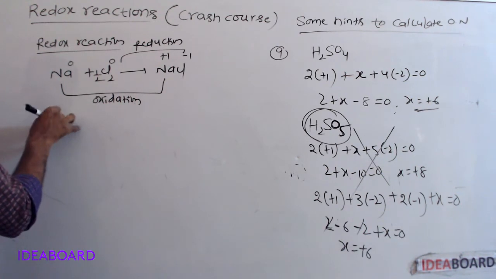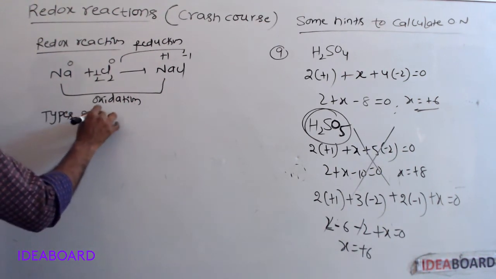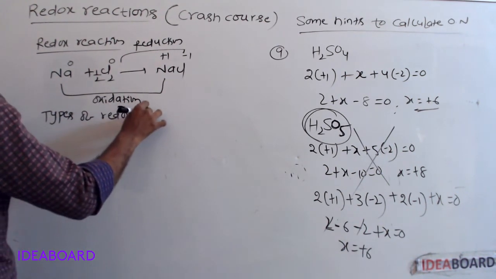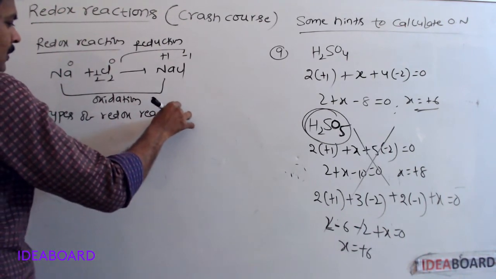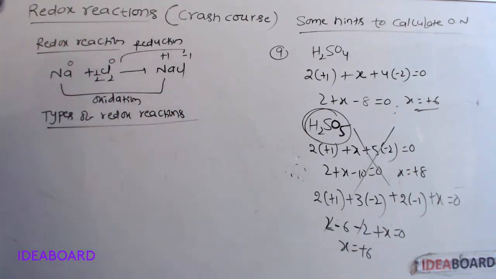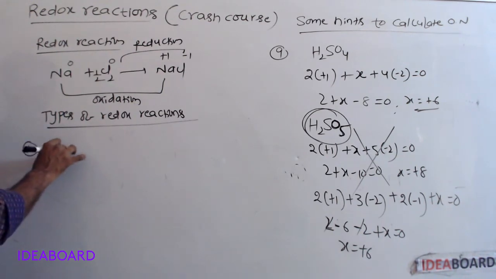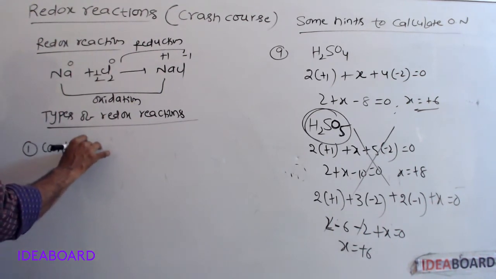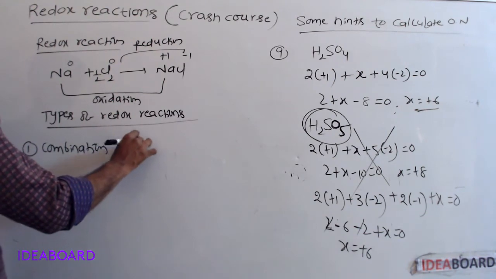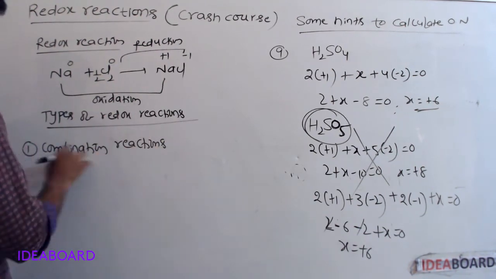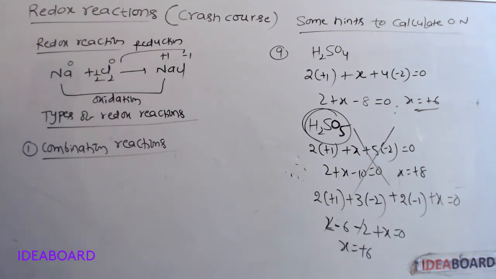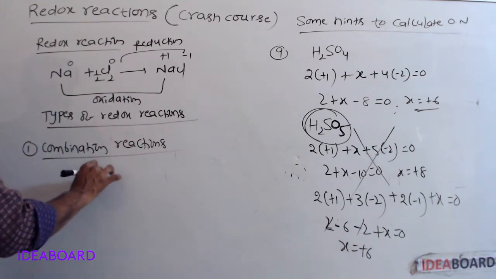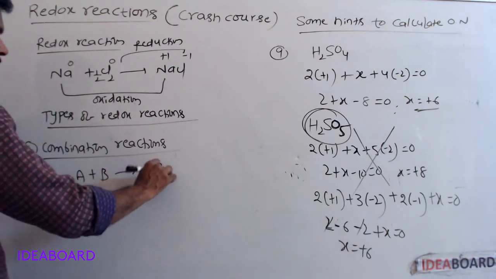Next, types of redox reactions. The first one is combination reactions. The general reaction is A plus B gives rise to AB.